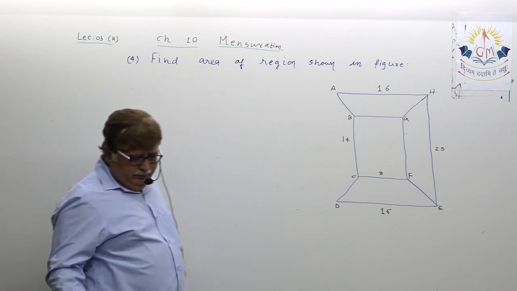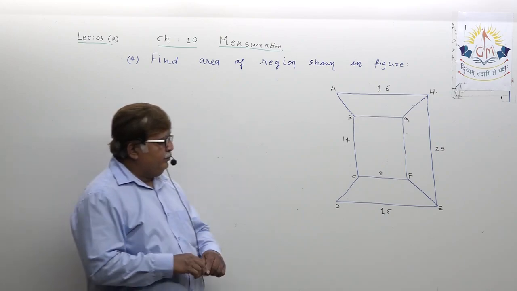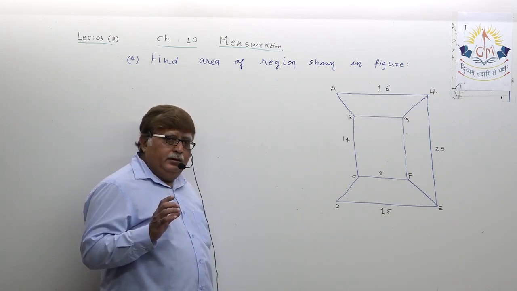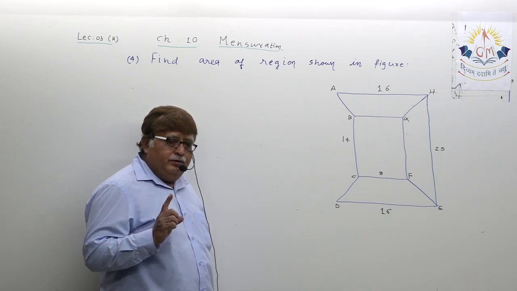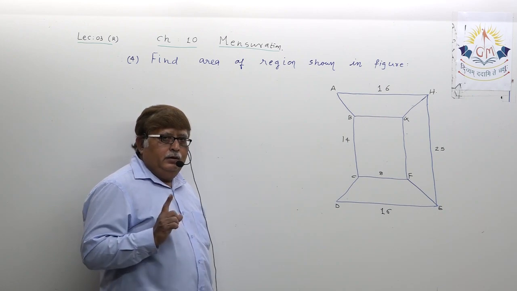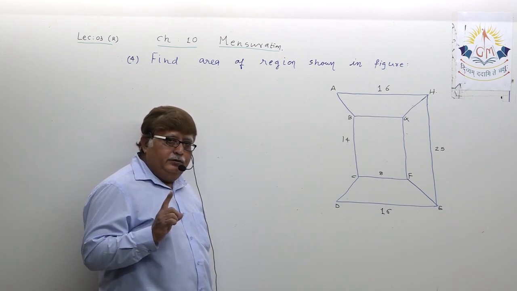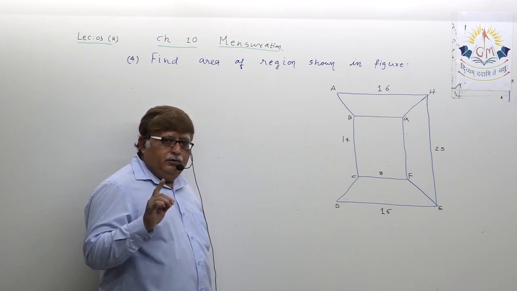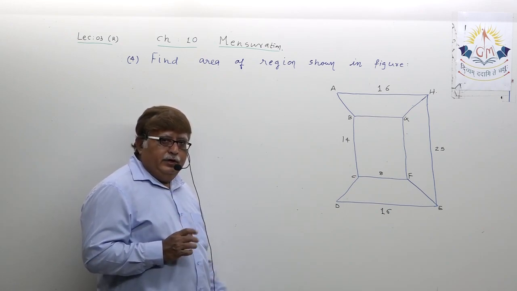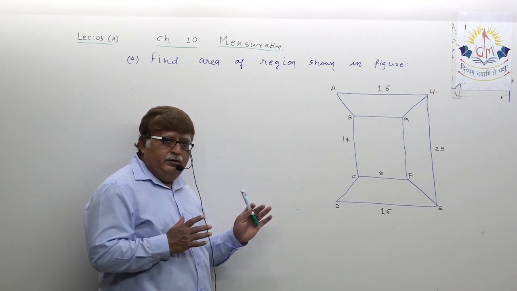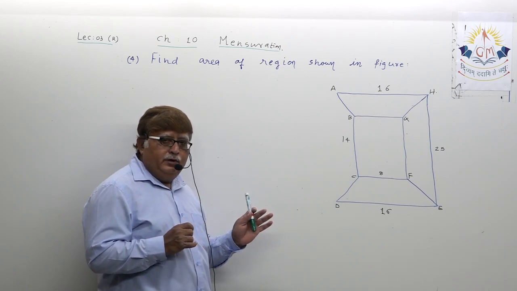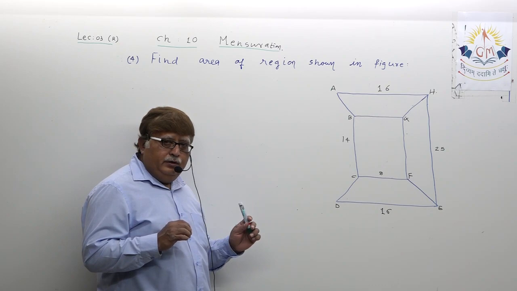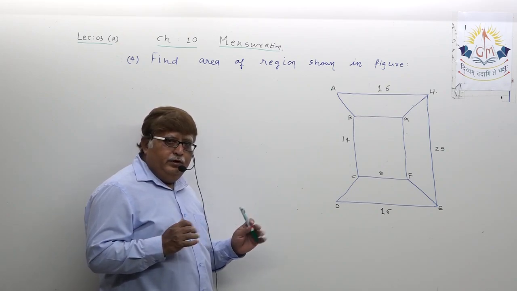Now, dear student, what I told you, any example involving diagrammatic presentation whenever comes before you, it is you who have to first decide that the given region of which you want to find the area is actually including how many figures.